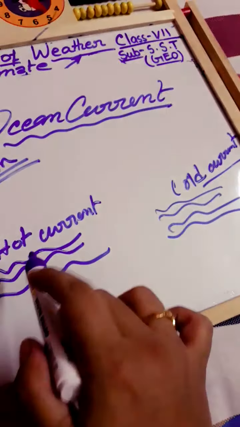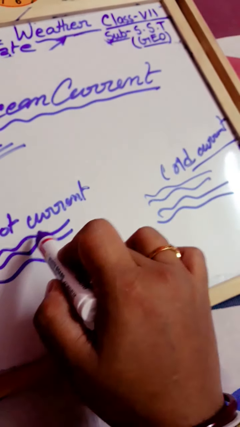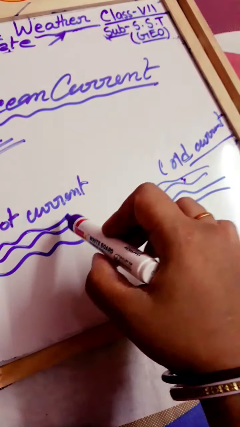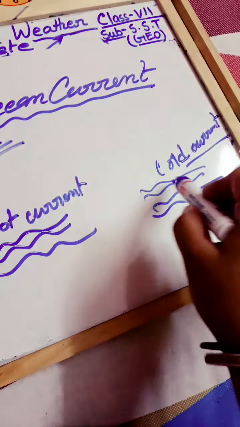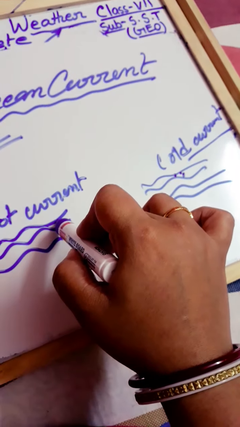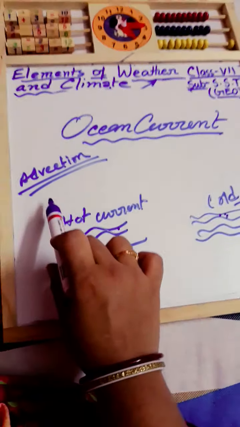Okay, so when that portion of water goes to the cold region, then in that process the heat transfers from hot to cold. When the cold current comes into this region, then also heat is transferring through the advection process.